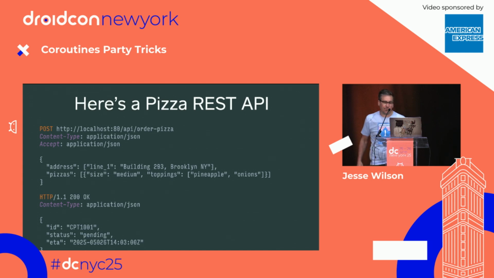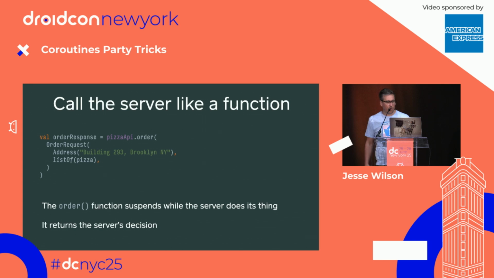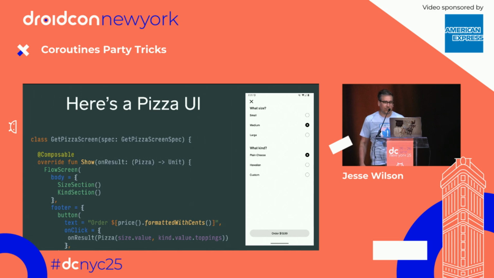Here's an example of an API where I'm going to just hammer on this point. I can take a pizza REST API and say that the HTTP body is a parameter and the HTTP response is a return value. Or when I call it, it's just Retrofit. It's very simple. It returns a service decision. Now I'm going to do the same thing for my customers. I'm just going to say I've got a composable function that has onResult. The data that I'm going to pass into my composable is a parameter, and the callback that will pass when it happens is a return value.